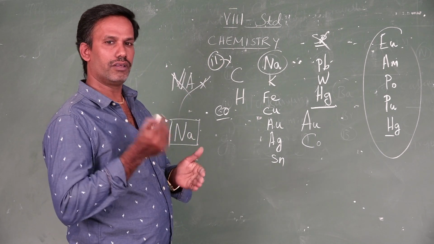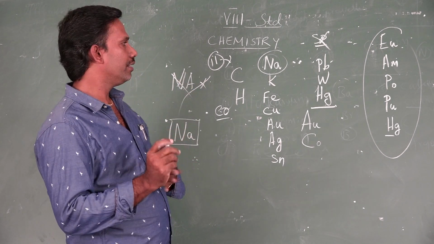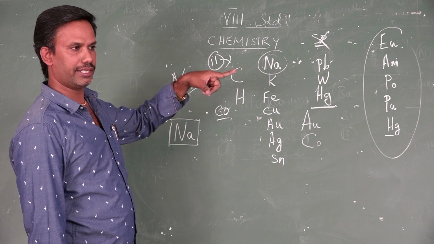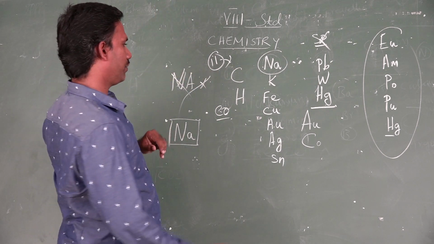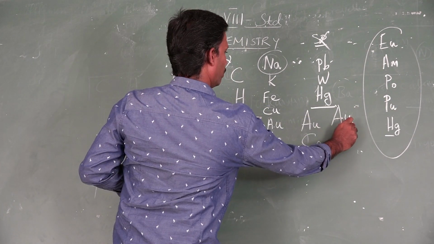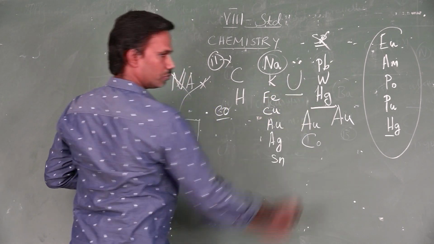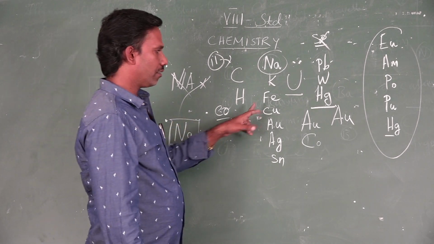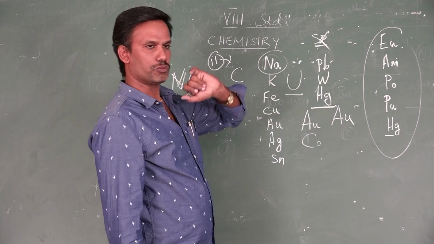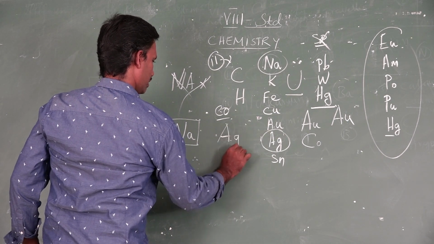If you have a two-letter symbol, a problem arises. Always remember the first letter is capital, no worry, but don't write the second letter also in capital. That's why I explained sodium and gold. If you take gold, Au, don't write the U in capital. For uranium, it is a single-letter symbol U, capital. But in gold, A and U are a two-letter symbol, so A should be capital and U small. Likewise, silver, Ag, A capital, g small.